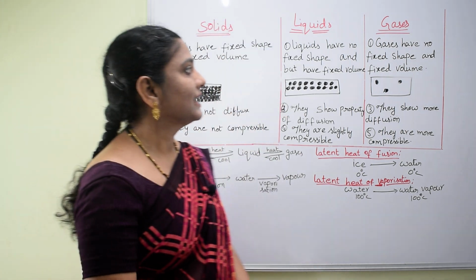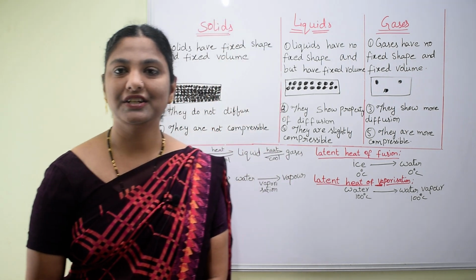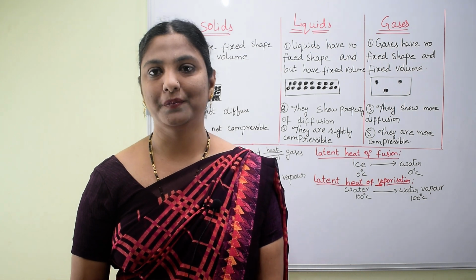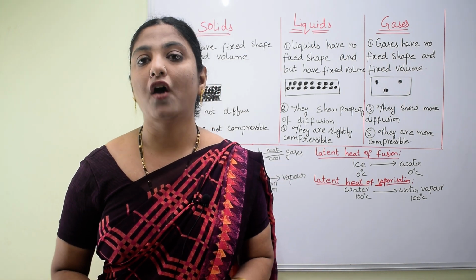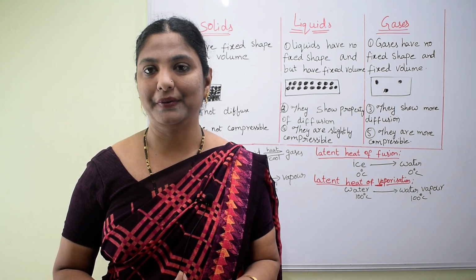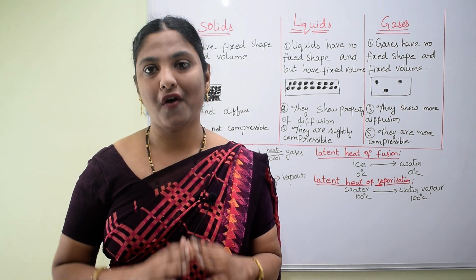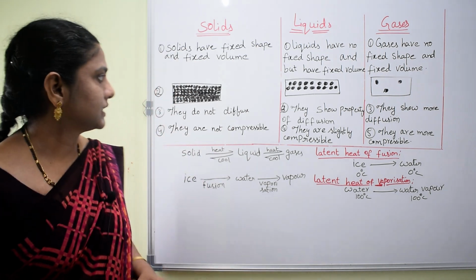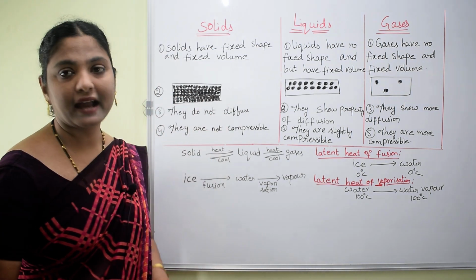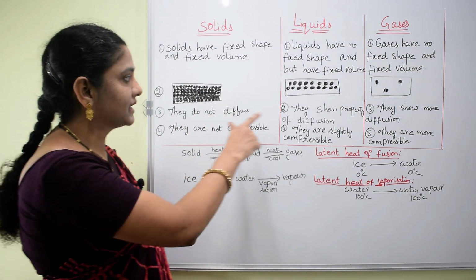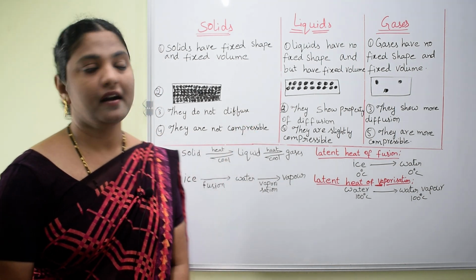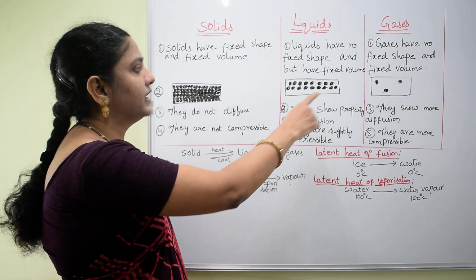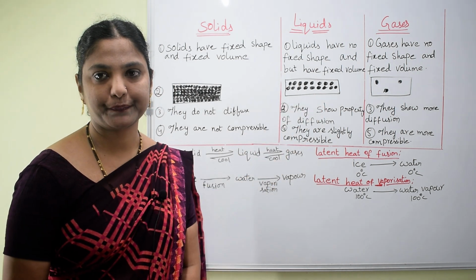And gases have no fixed shape and no fixed volume. For example, the air that we breathe has no fixed shape and no fixed volume. Next, if we consider the diagrams, these represent how the particles are arranged in solids, liquids and gases.